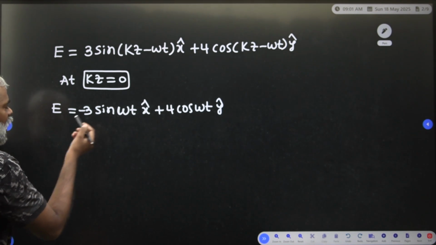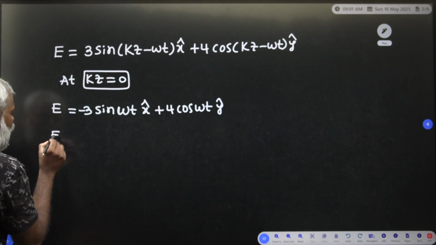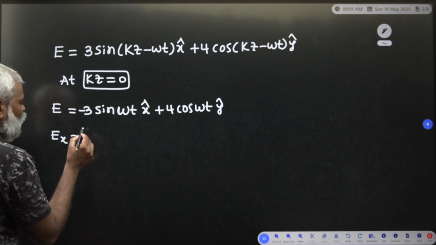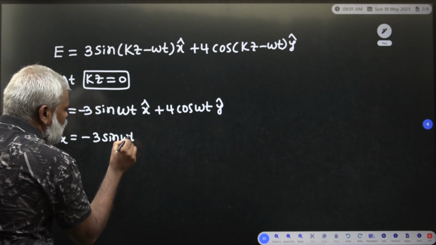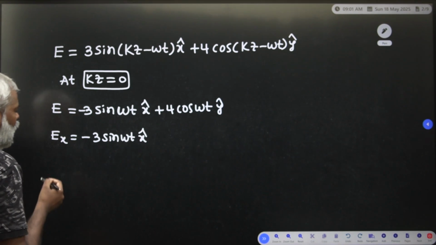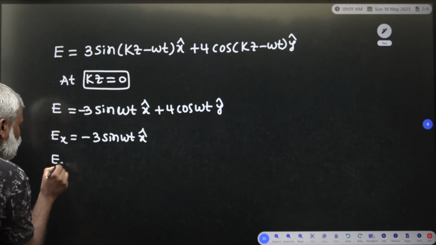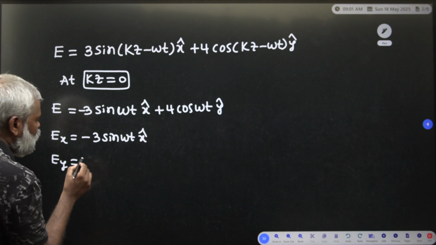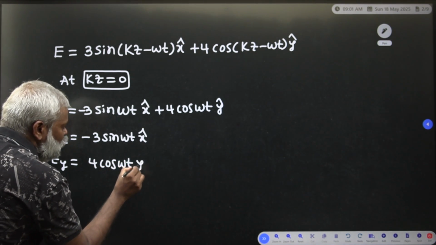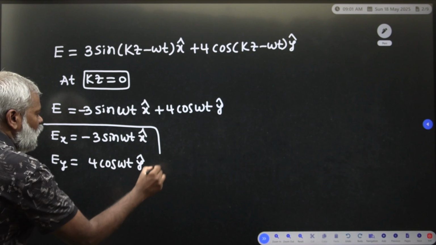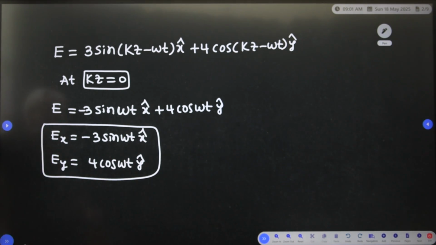So Ex is minus 3 sin omega t x cap, and Ey is 4 cos omega t y cap.